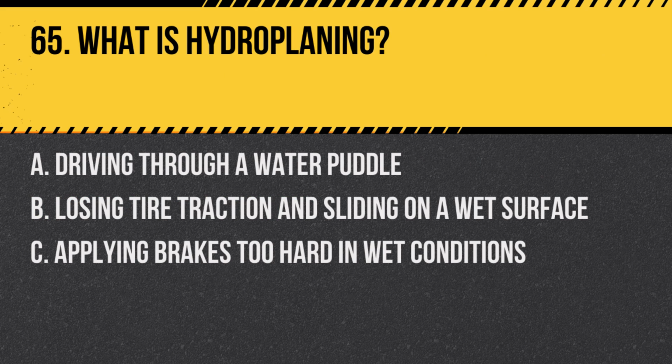Question 65. What is hydroplaning? A. Driving through a water puddle. B. Losing tire traction and sliding on a wet surface. C. Applying brakes too hard in wet conditions. Answer. B. Losing tire traction and sliding on a wet surface. Hydroplaning occurs when a layer of water prevents direct contact between tires and the road.